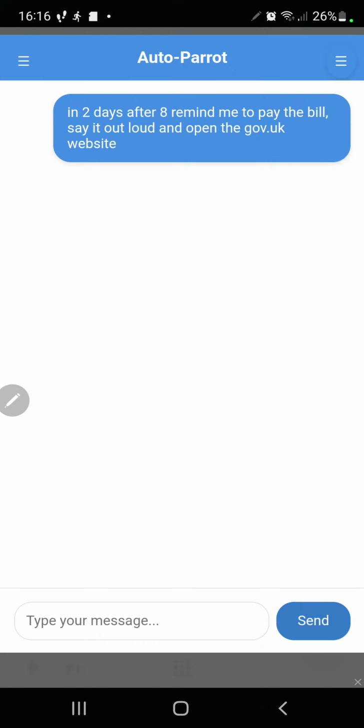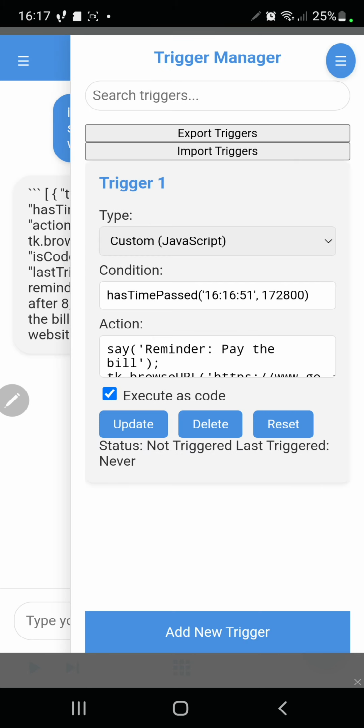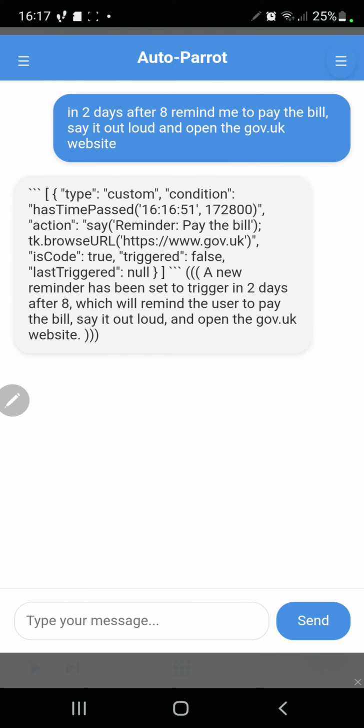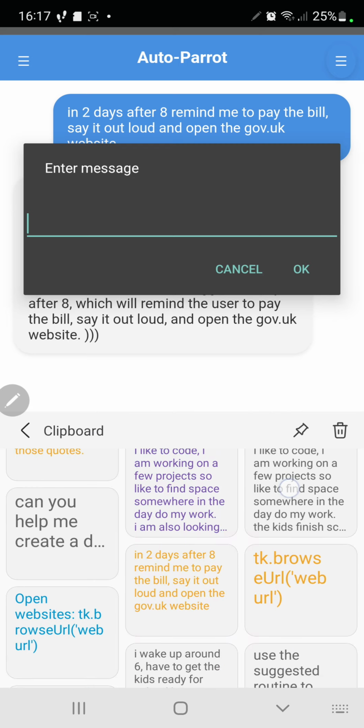So I've given a prompt to remind me in 2 days after 8 to pay a bill, as well as to say it out loud and open the Gov website. Now if I look in my trigger manager here, I've got a reminder which will wait for a certain event. In this case, it will be the time and the date. Then it will say out loud to pay the bill as well as open the website. So good to know that setup works.